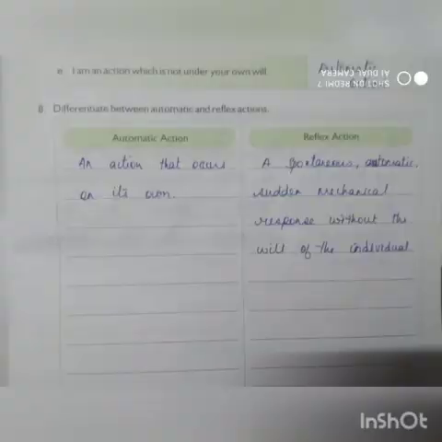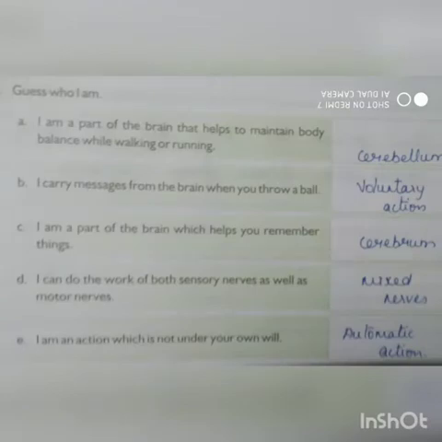Guess who am I? I am the part of the brain that helps us maintain body balance while walking and running. That is cerebellum. I carry messages from the brain when you throw a ball. That is voluntary action. I am the part of the brain which helps you remember things, cerebrum.